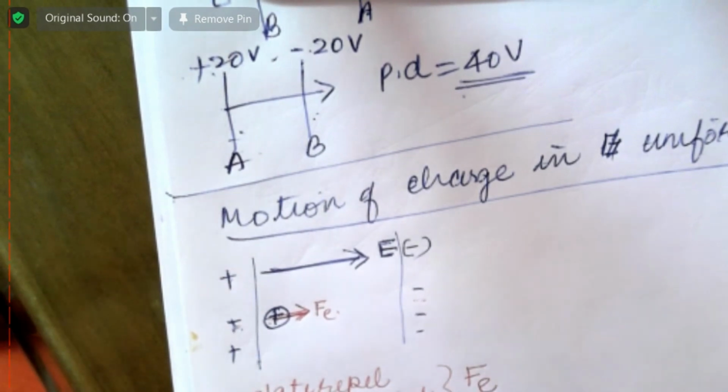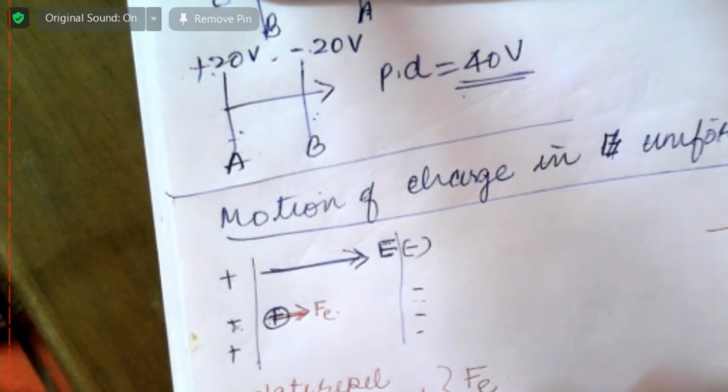So there is a force due to electricity, and there is a net force. When an object has a net force, what will happen to it? If you have a box placed on a table and you apply a net force, what will happen? It will accelerate.